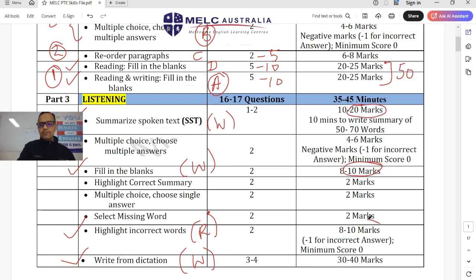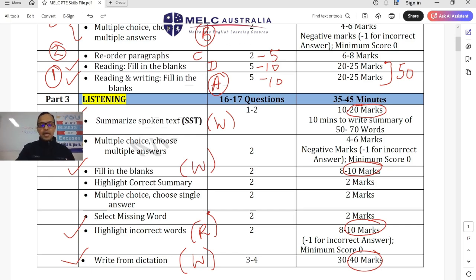So if you look at just these marks, they account for 80 to 90% of the total marks of the listening test. Summarize spoken text affects your writing score, so you must practice it every day. It's very similar to read a lecture in the speaking part, so you can practice both of them together. Fill in the blanks is also important because it affects your writing score from the spellings point of view. Highlight incorrect words, quite an easy question, has negative marking, but you must practice this. Okay. Write from dictation, again, very important for writing, and you must practice them daily.